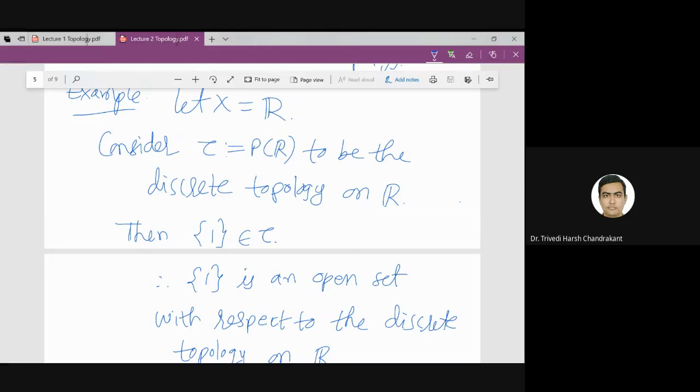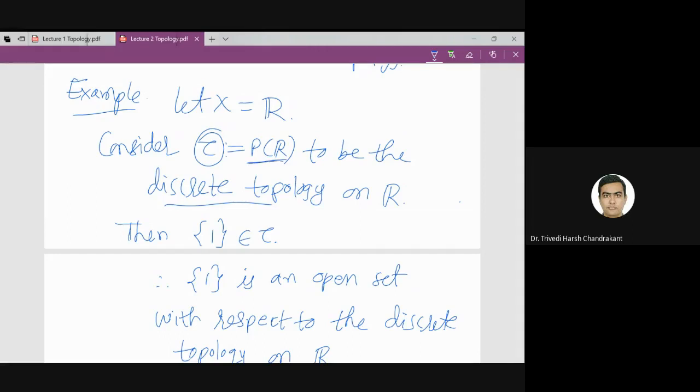We are not discussing the usual topology. We are discussing the discrete topology, where tau is the power set, all subsets of R. In particular, singleton 1 is a subset of R, so singleton 1 belongs to tau. That means it is open by the definition of topology.